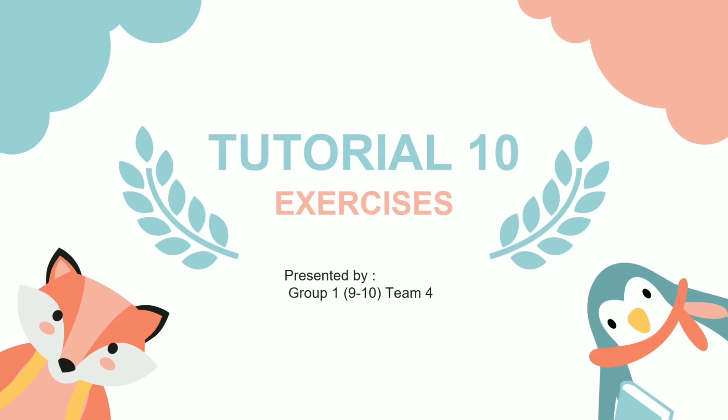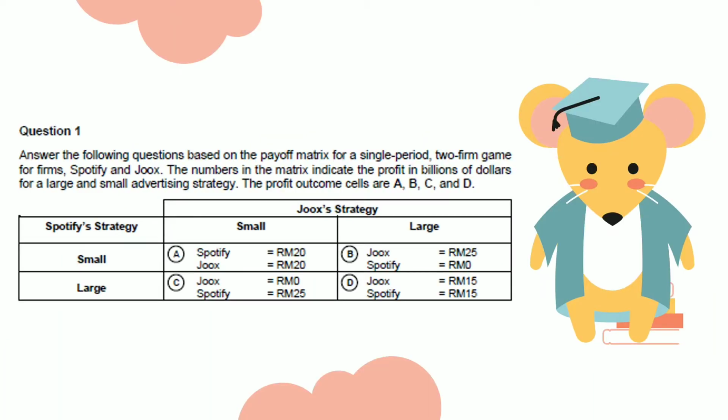We are from Group 1, Team 4 and are going to present the solutions for tutorial 10 exercises. So the first question. Answer the following questions based on the payoff matrix for a single period, two-firm game for firms Spotify and JUS. Numbers in the matrix indicate the profit in billions of dollars for a large and small advertising strategy. The profit outcome cells are A, B, C, and D.